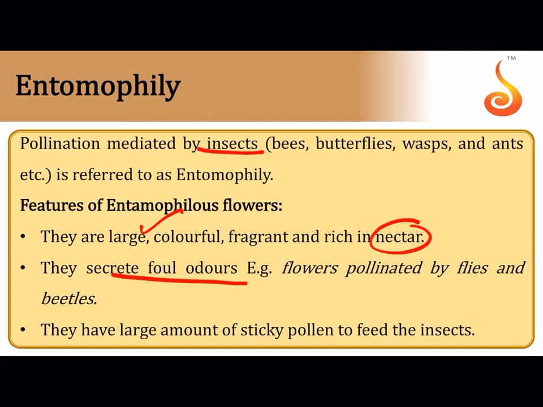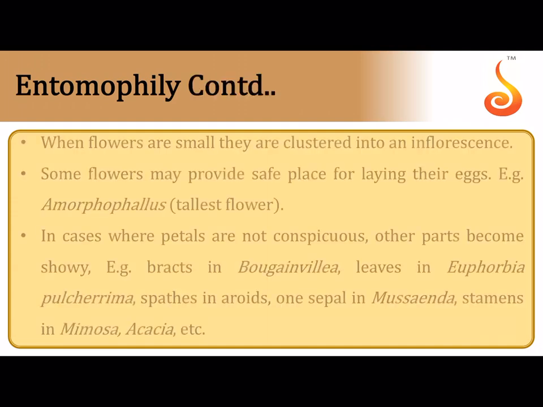Sometimes some insects love foul odors, so to attract flies and beetles, the flowers may also develop foul odors. For example, the largest flower in the plant kingdom, Rafflesia, usually exudes the odor of rotten meat because it attracts the flies, which love the smell of rotten meat. So they have a large amount of sticky pollen so that it can get stuck to the body of the